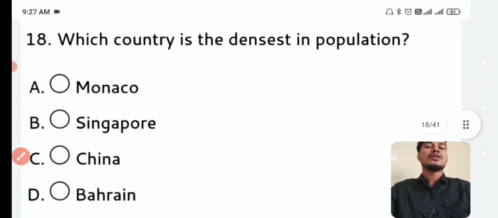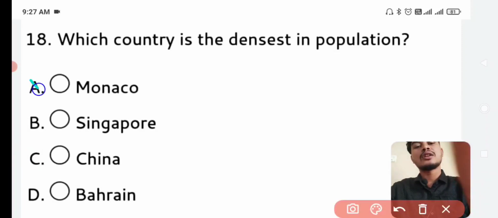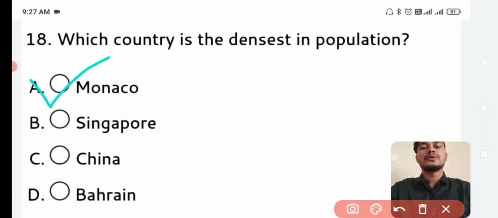Next question. Which country is the densest in population? Answer is option number A, Monaco. Monaco is the densest in population.